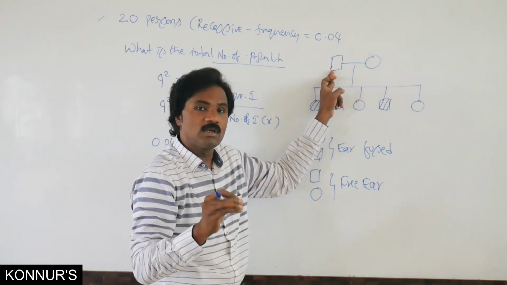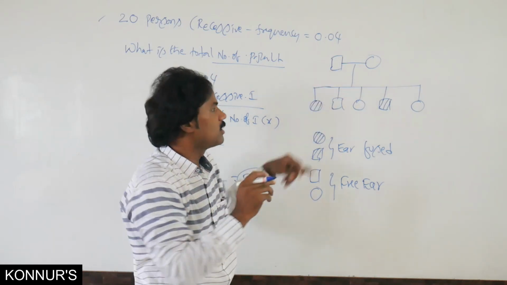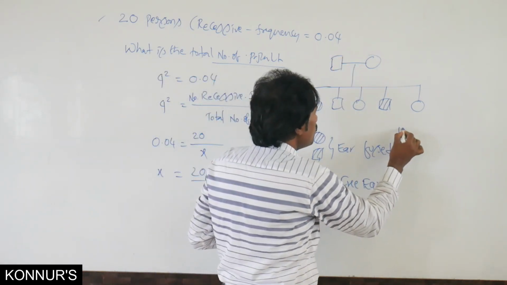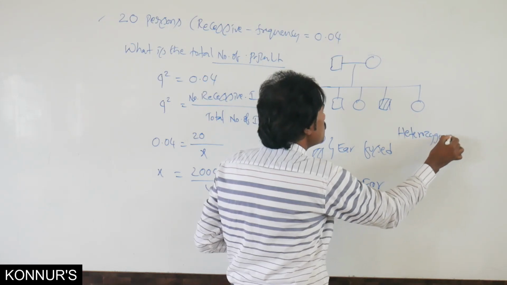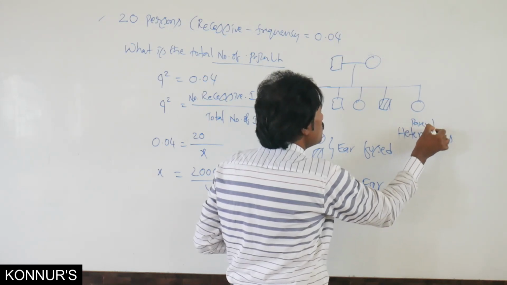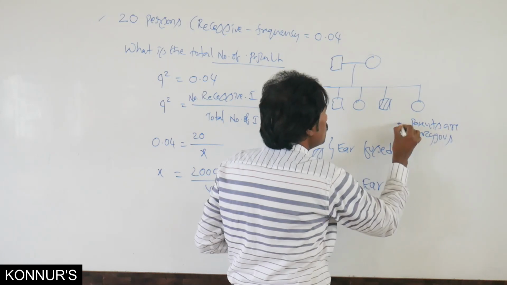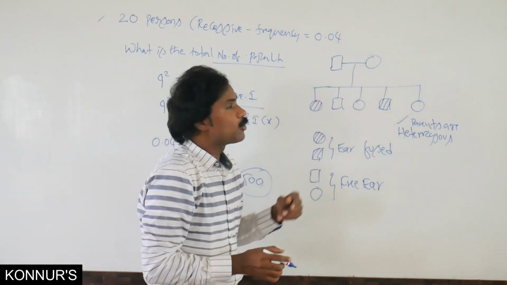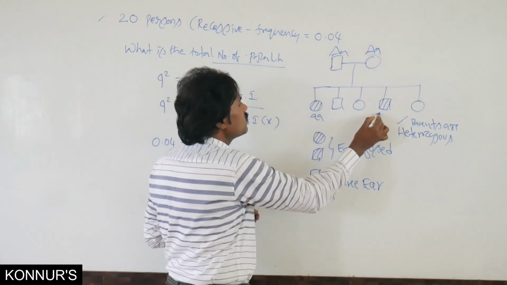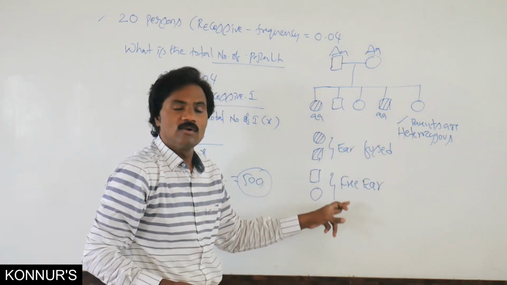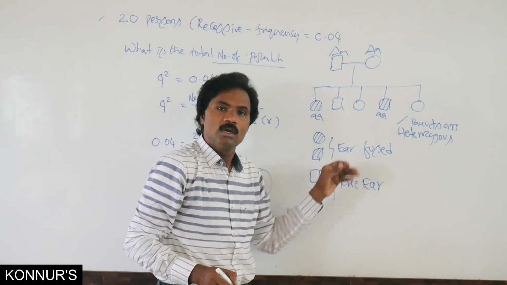That's why the parents are compulsorily heterozygous. These persons are affected. This is a recessive one, the fused character is recessive.